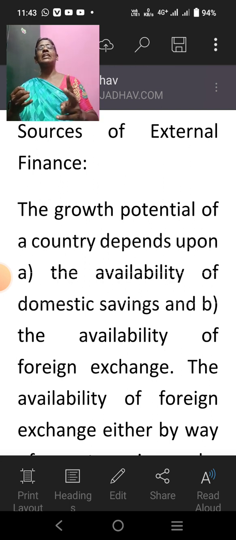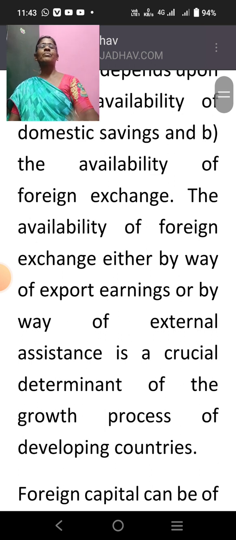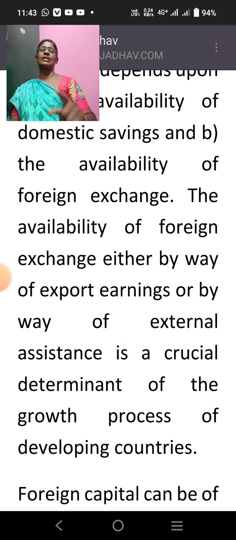And the second one is, if the people do not have enough money to invest in the business of the local country, at least they should have the availability of foreign exchange. So they should get money from foreign countries at least. The availability of foreign exchange, either by way of export earnings or by way of external assistance, is a crucial determinant of the growth process of developing countries.